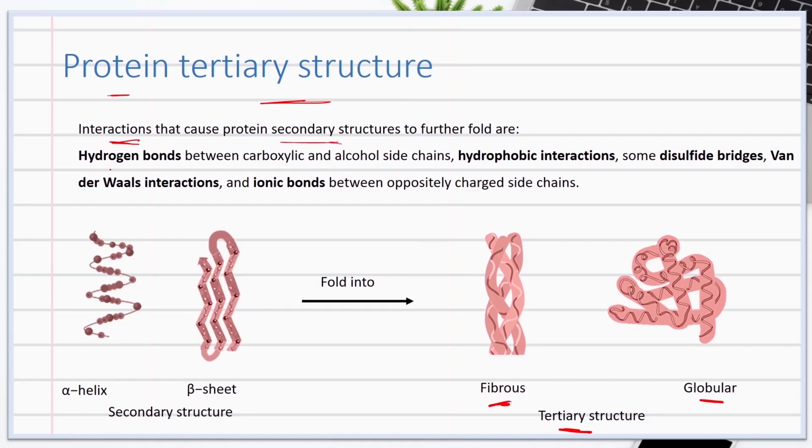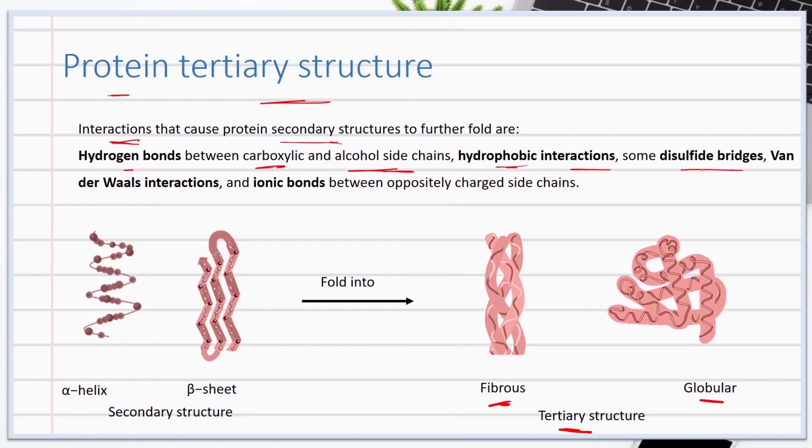The interactions that can result in the tertiary structure of protein include hydrogen bonds between carboxylic and alcohol side chains, and hydrophobic interactions, disulfide bridges, and van der Waals interactions.